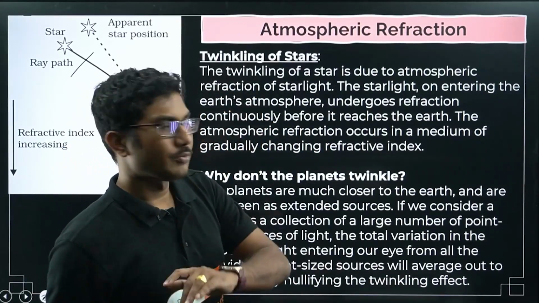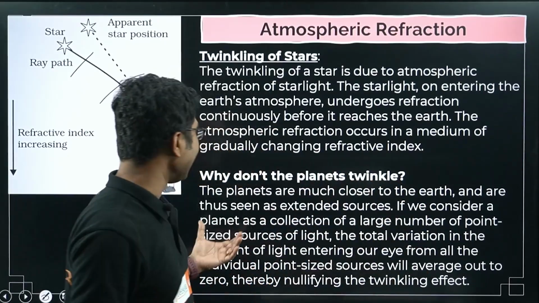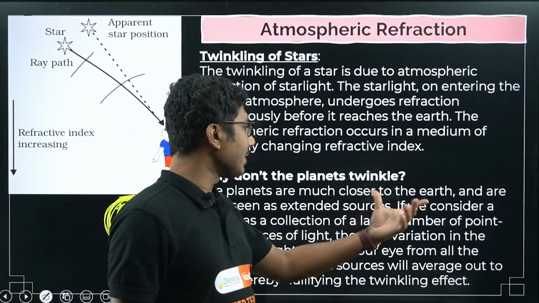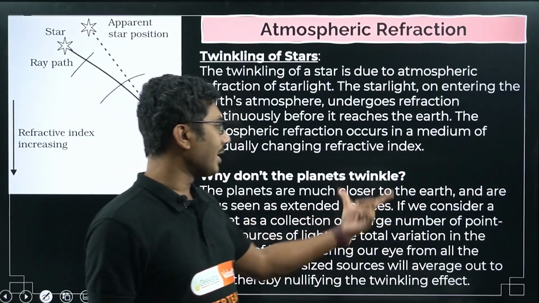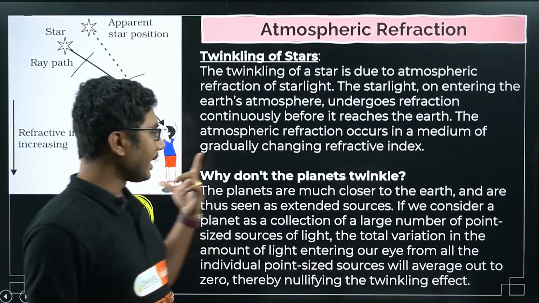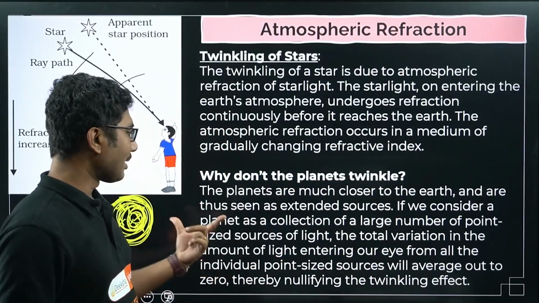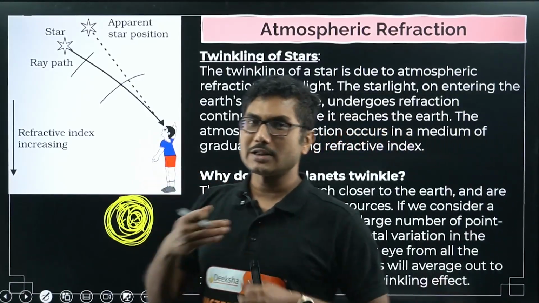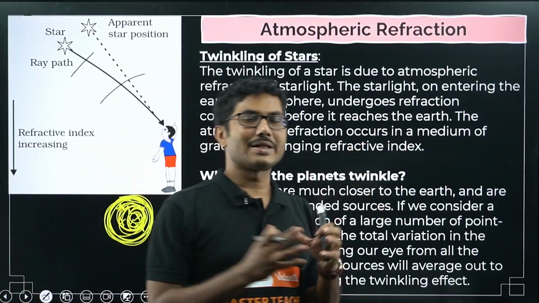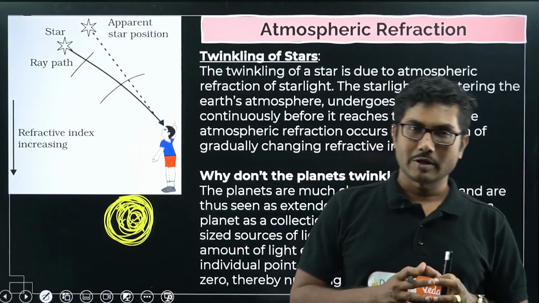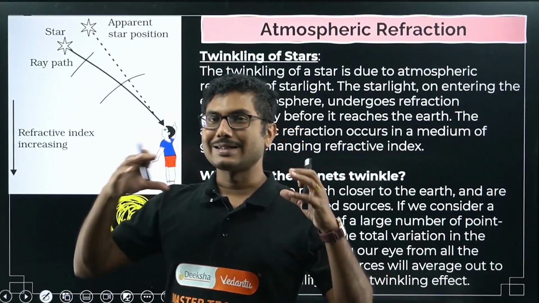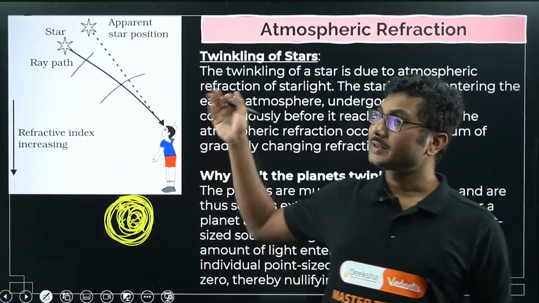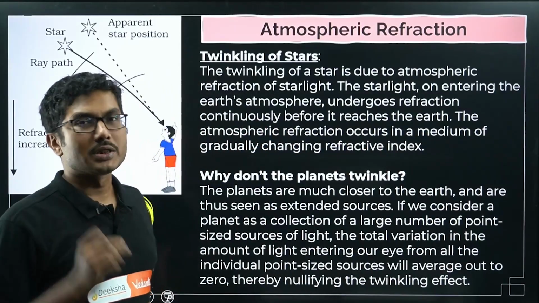Okay, let's read once more. If we consider a planet as a collection of a large number of point-sized sources of light, the total variation in the amount of light entering our eye from all such points will average out to zero, thereby nullifying the twinkling effect. So even though the individual points are twinkling, if you average them out, they will not twinkle, because they are not a single point, they are extended points. Even though they are small, they are not super small. Stars are so far away, you can consider them to be super small.